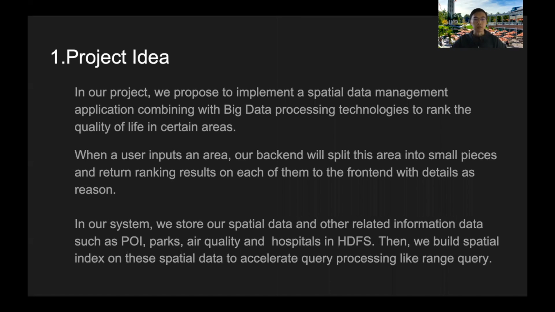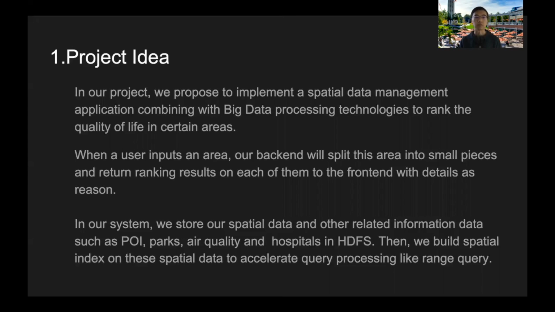In our project, we propose to implement a spatial data management application combining with big data processing technologies to rank the quality of life in certain areas. When a user inputs an area, our backend will split this area into small pieces and return ranking results on each of them to the front end with details as written.